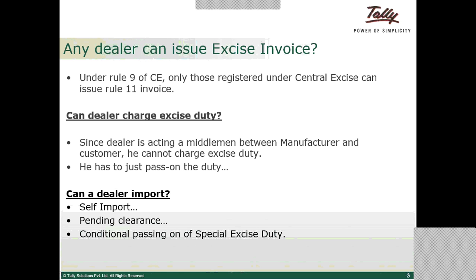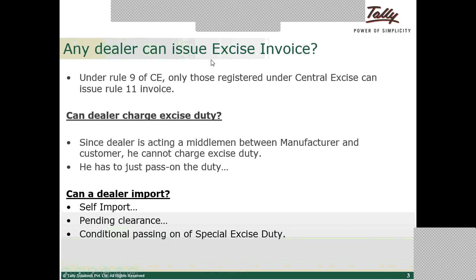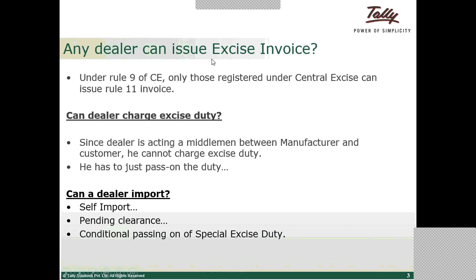Any dealer can issue an excise invoice. So what is an excise invoice? An invoice, we understand, is a documentary evidence supporting a transaction. Similarly, an excise invoice is documentary evidence supporting an excise transaction, but one specific nature of this excise invoice is that when excisable goods are sold, only on the basis of the excise invoice can the CENVAT credit be availed.